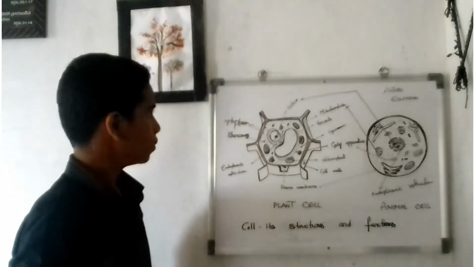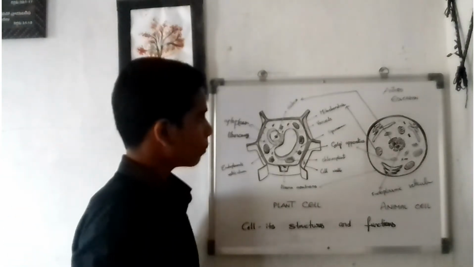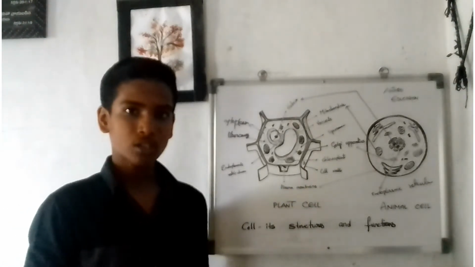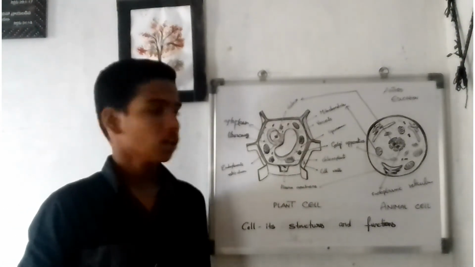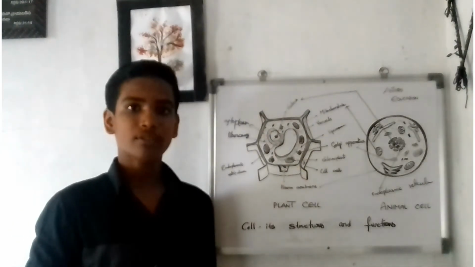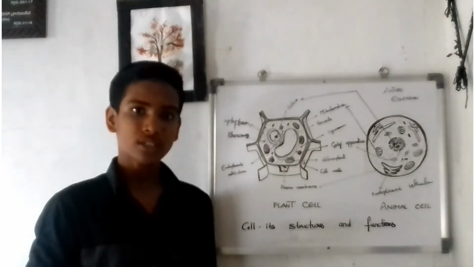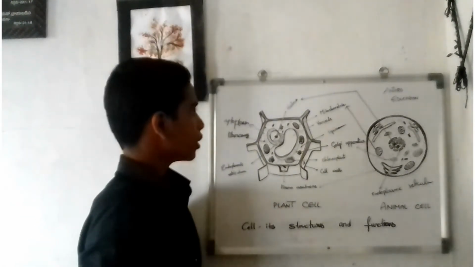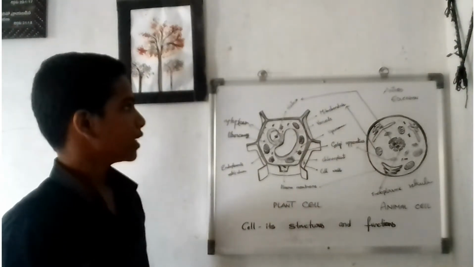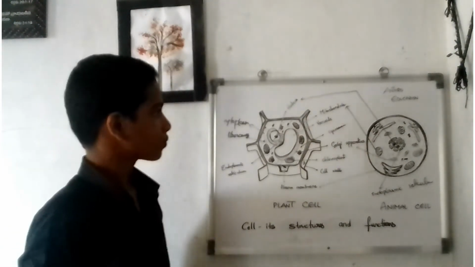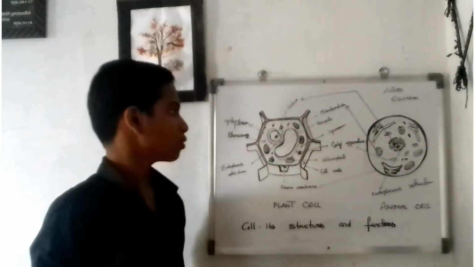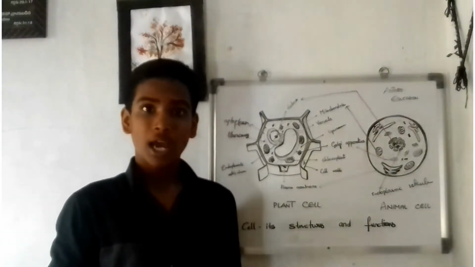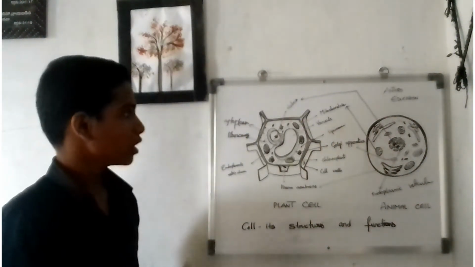Next I am going to tell you about the main organelle called the nucleus. The nucleus is such a main organelle because without the nucleus there is no life, because the nucleus helps in cell division. The nucleus is the carrier of genetic information, that is the genes. So the nucleus has several types of functions. It is the main organelle in the cell. It was observed by Robert Brown, as I have cited in the previous class. This is about the nucleus. There are many functions of the nucleus. I will teach you about all these organelles later in the next class.